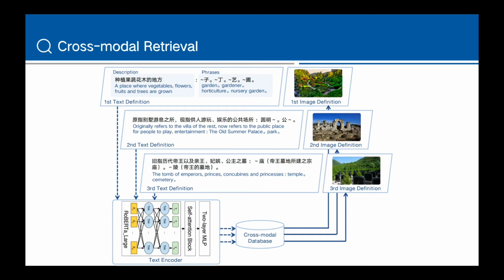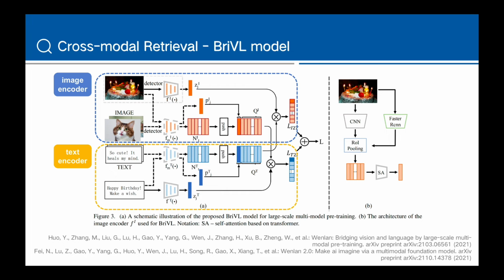This retrieval mechanism is supposed to give each definition an image representation and help to tell the differences from each other. In practice, the text and image features are extracted by encoders from the large-scale multimodal pre-trained model BriVL, which means bridging vision and language. Here is an illustration of the model structure from its paper, Wenlan.